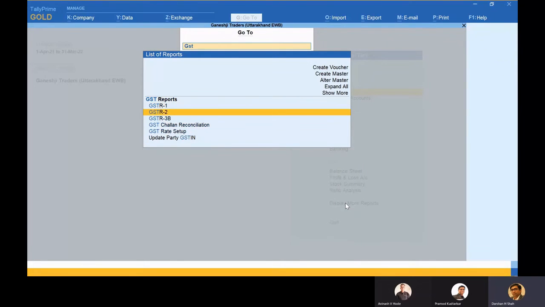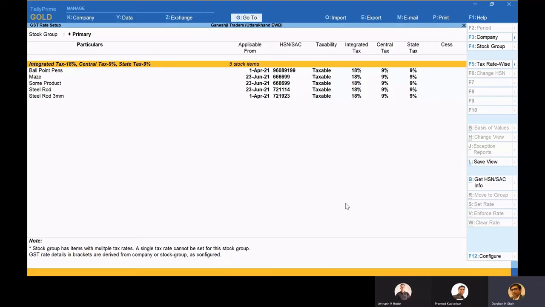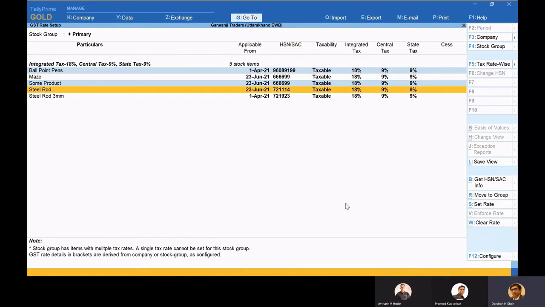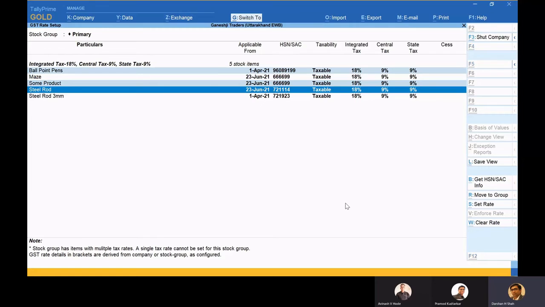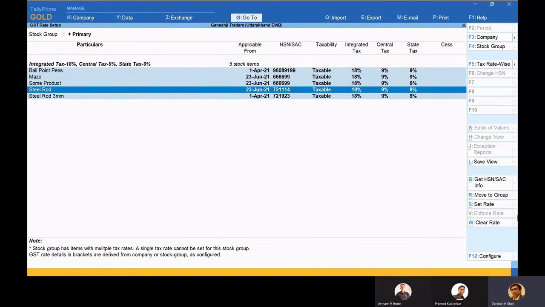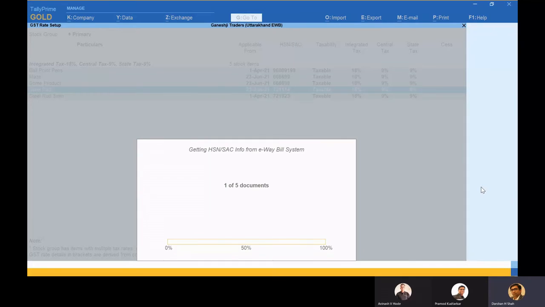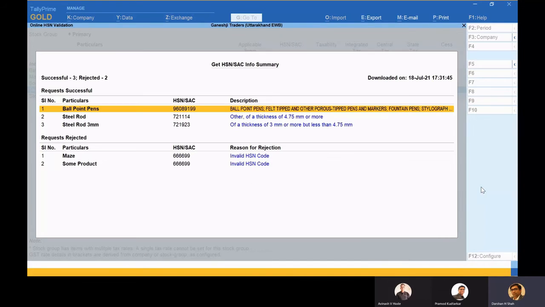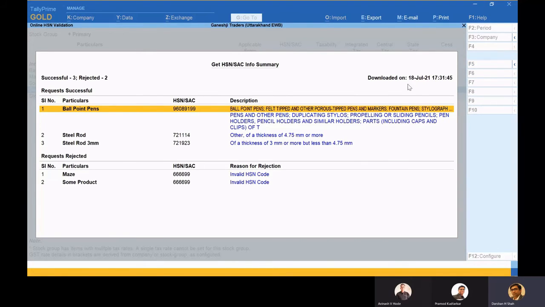GST rate setup. On one screen itself, you can see all the products with their GST rates, and you can select a few, or you can press Ctrl+Space bar to select all, and click on Get HSN information, and it will give you all the information. Really, see, it has given me all the information, and you can see it in detail also.